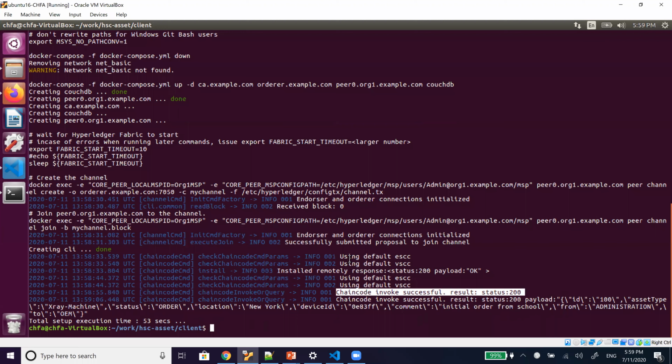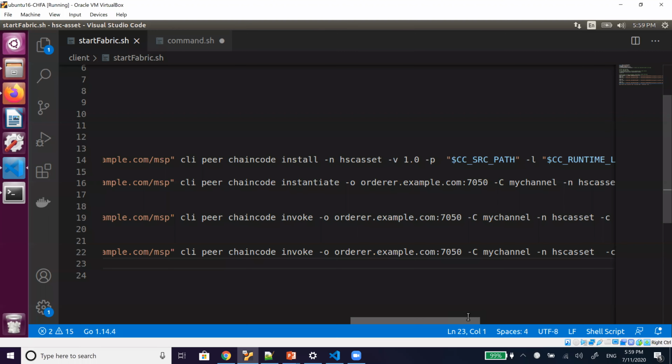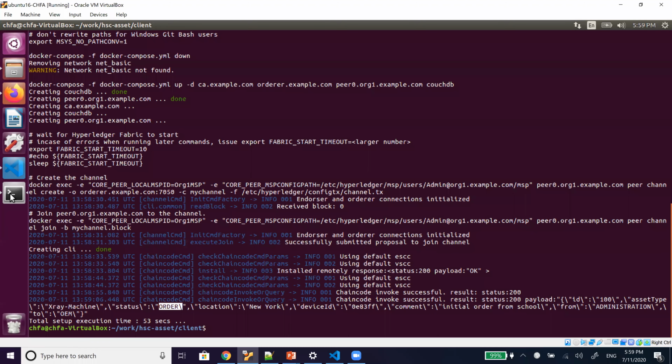So two methods have been successfully invoked using these commands. So clear now? Any question?